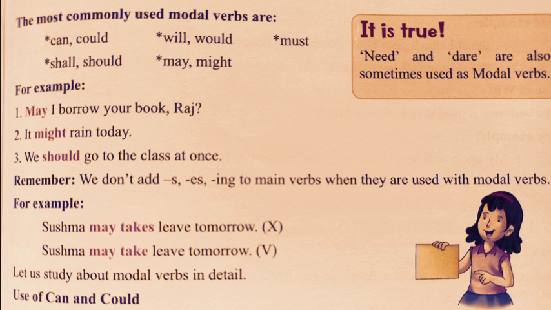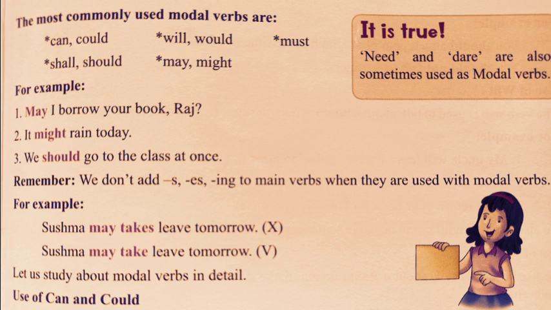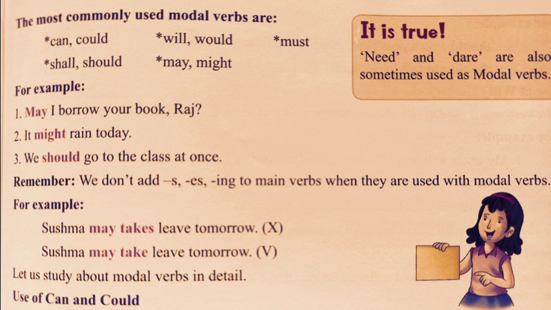Now let's talk about a few of the most commonly used modal verbs on your screen, as you can see. That is can, will, must, shall, and may. And there are a few more words, like can and could, shall and should, may and might, will and would, and must. You must have already heard these words before, so let's understand their usage, that is, how we have to use them as verbs. Let's start with an example.